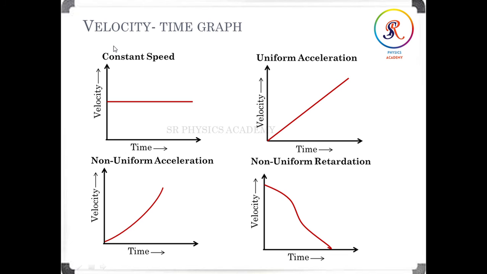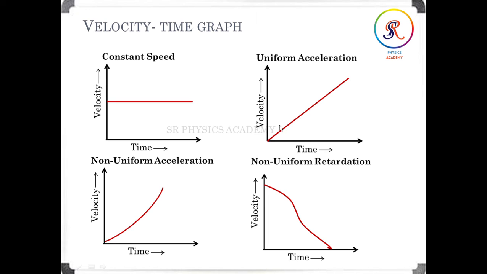Now we will discuss the velocity-time graph. We know what constant speed is: constant speed is nothing but velocity that does not change, which means the acceleration is 0. Next is uniform acceleration. The acceleration of an object is said to be uniform if the velocity changes by equal amounts in equal time. See here, the velocity is increasing and the time is also increasing. Again velocity increasing, time also increasing. So it should be equal